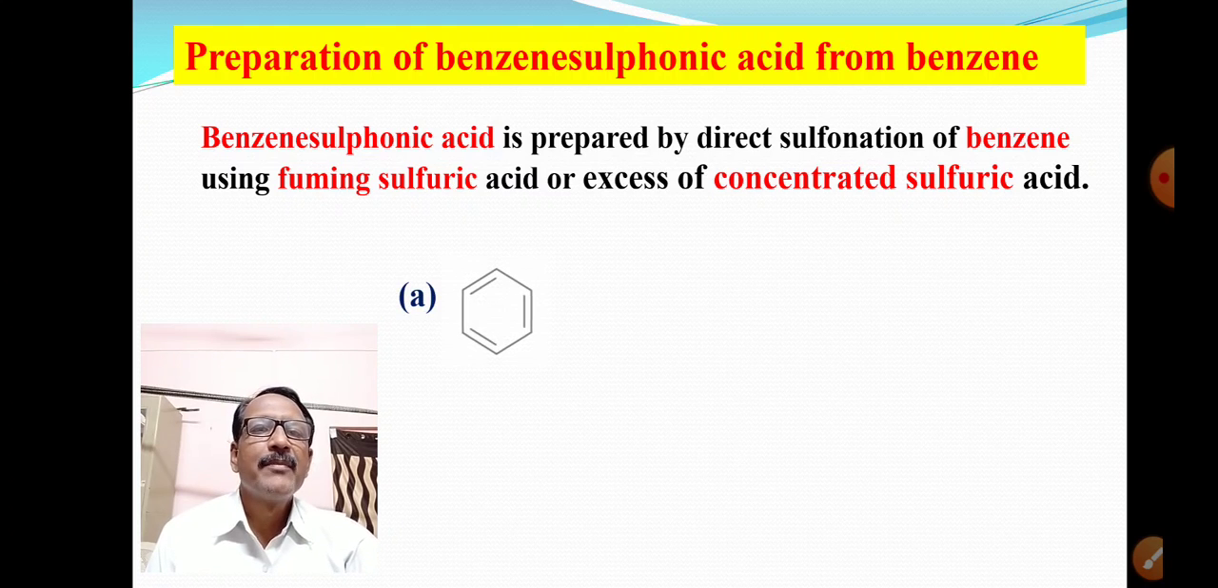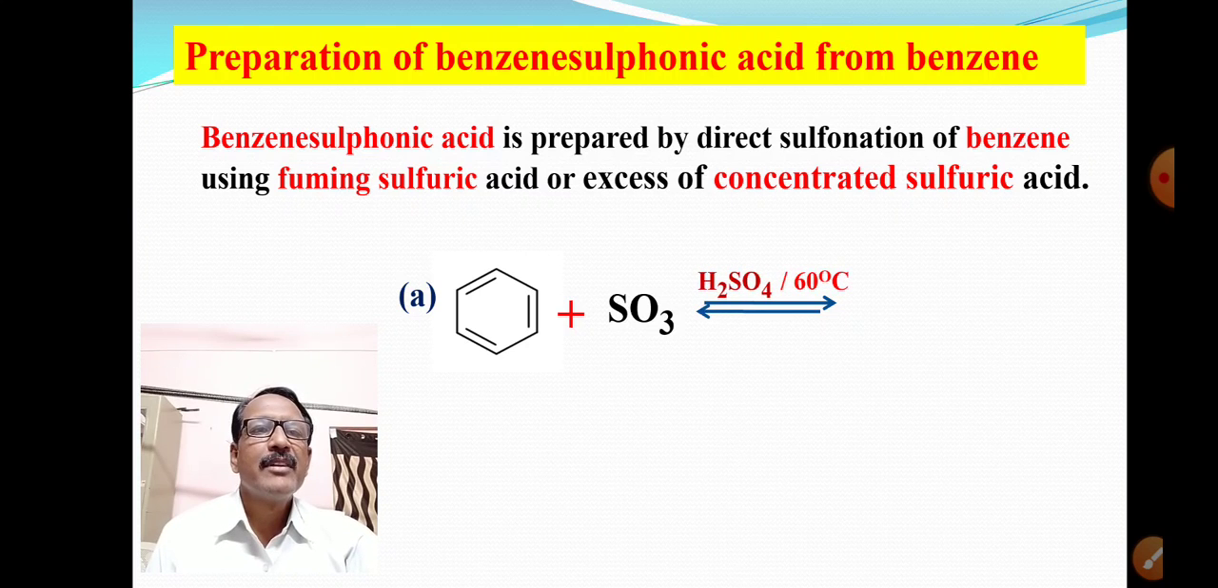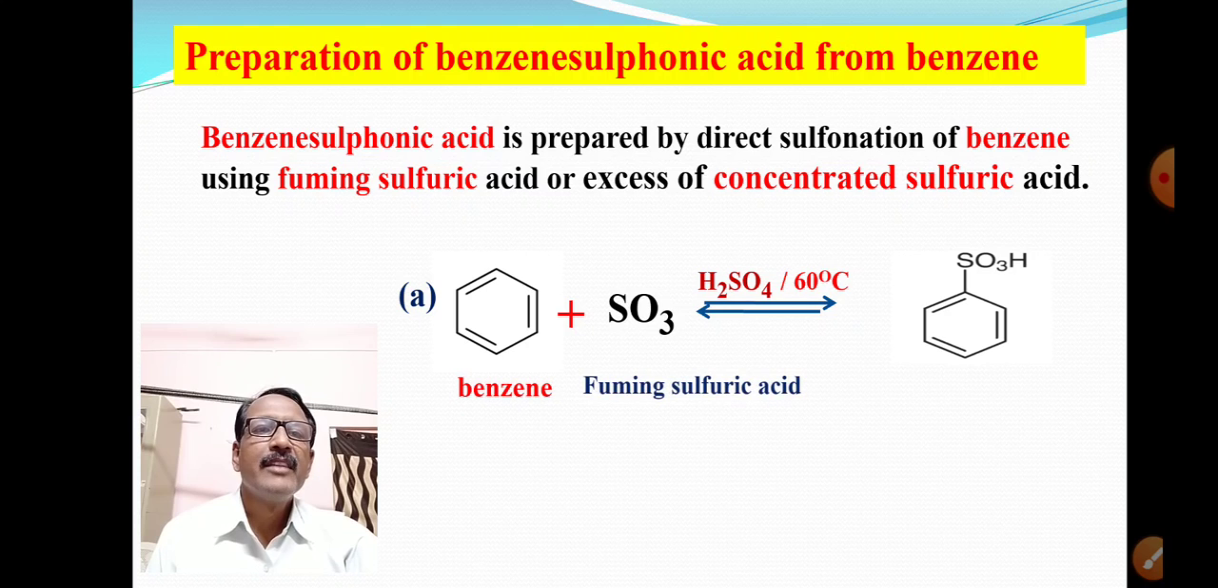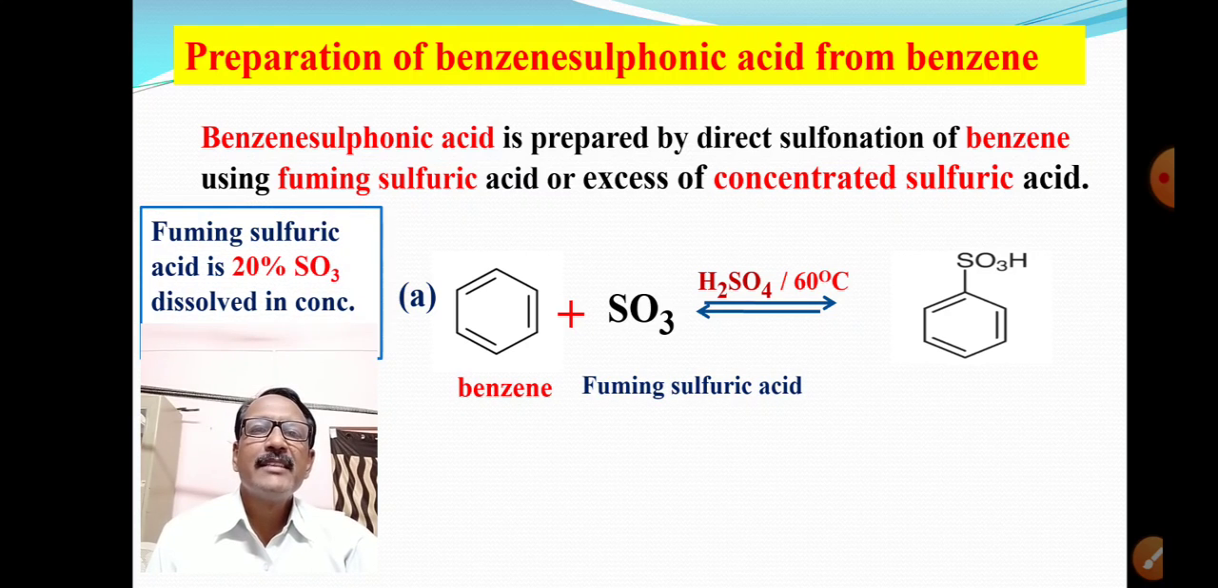The first reaction is benzene plus SO3, that is sulfur trioxide, which is called H2SO4, at 60 degrees Celsius, and there is formation of benzene sulfonic acid. This is benzene. This is fuming sulfuric acid. What is fuming sulfuric acid? Fuming sulfuric acid is 20% SO3 dissolved in concentrated H2SO4.